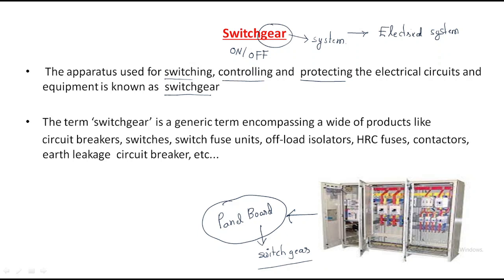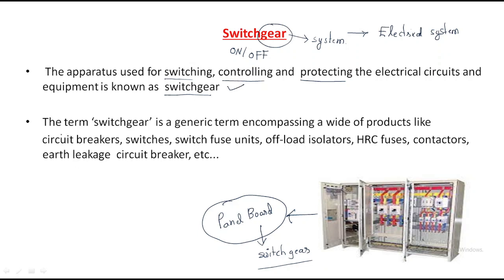Protecting: if there is any fault and high current enters the required load, at that time the switchgear protects. Understand? The apparatus used for switching, controlling and protecting the electrical circuit is known as the switchgear.